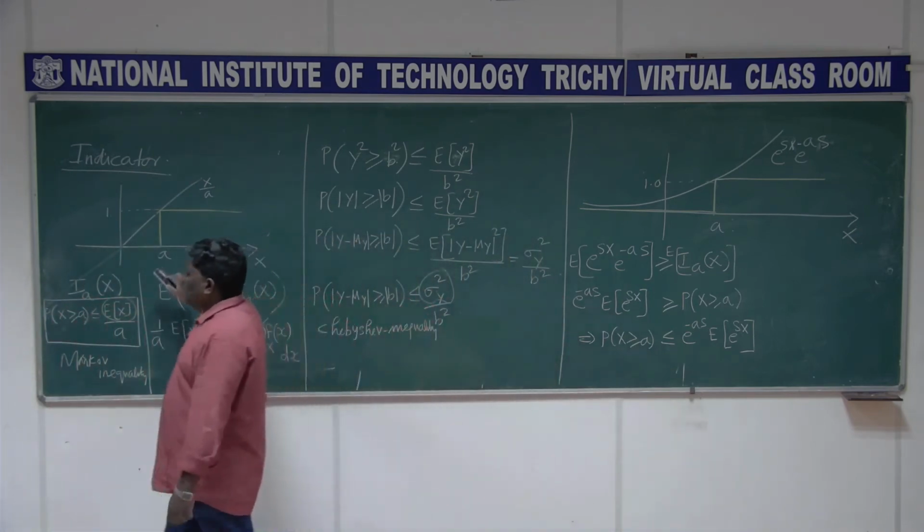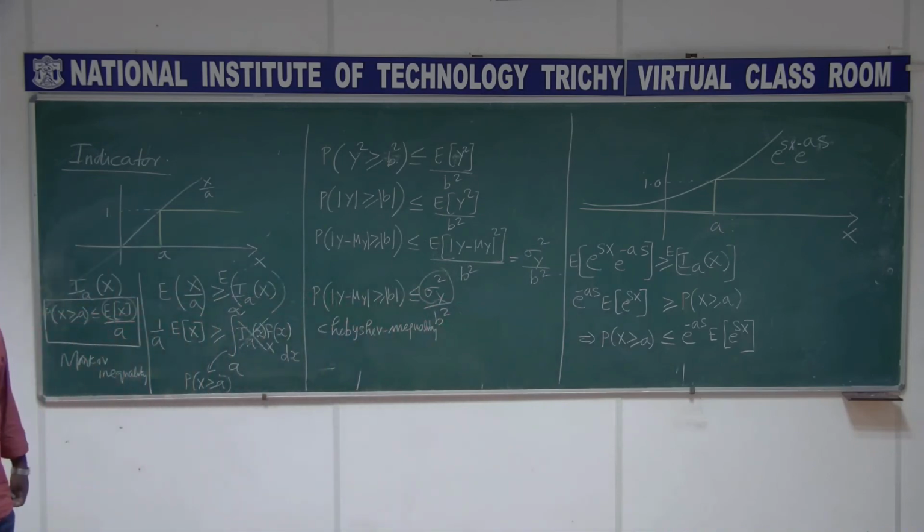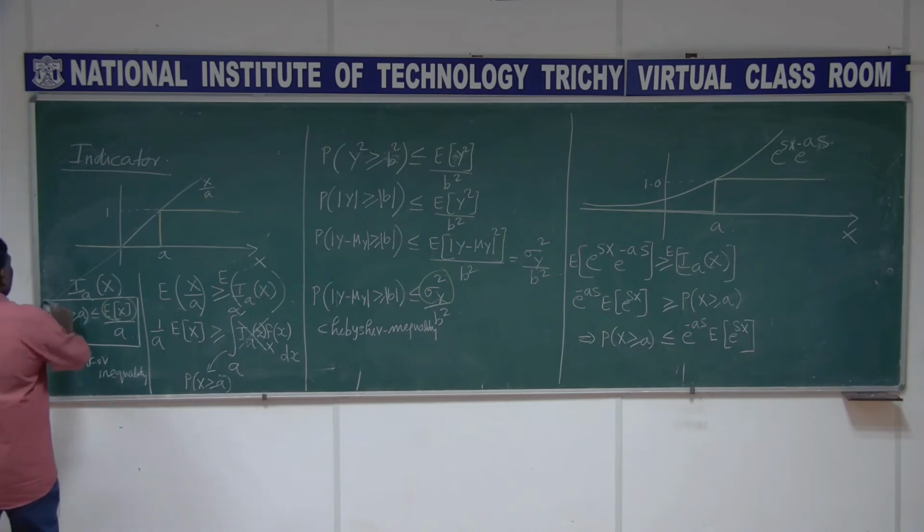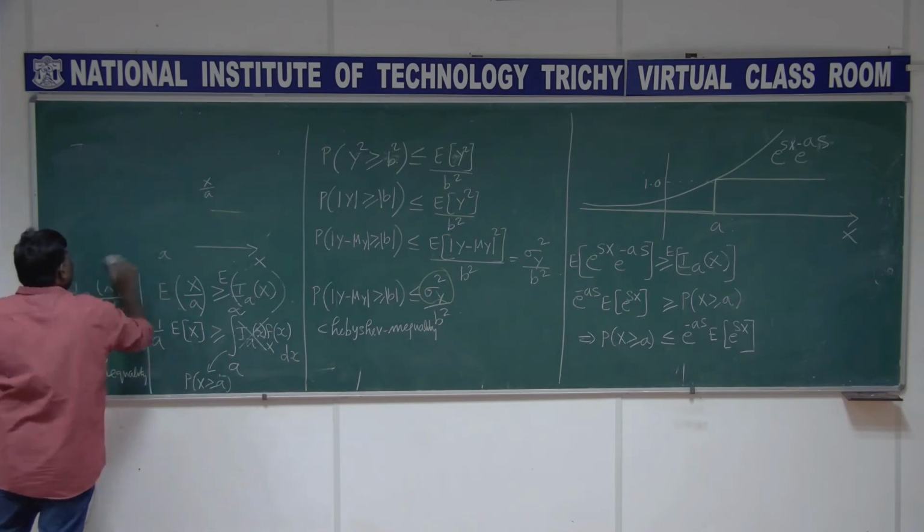So now quickly we will try to find the solution for the Gaussian case. For that I need to find this expectation of e power sx for the Gaussian. So we will do it now for the Gaussian.